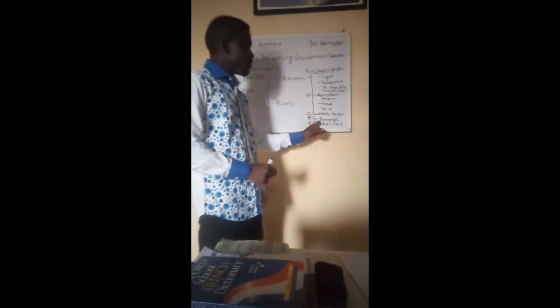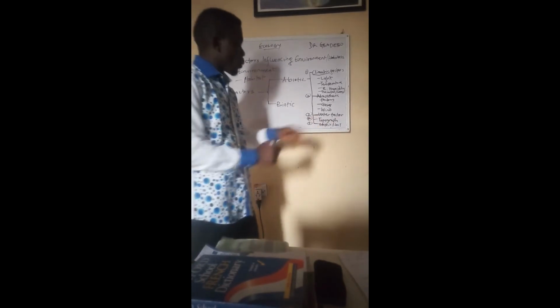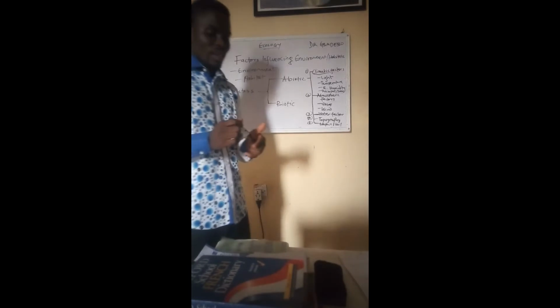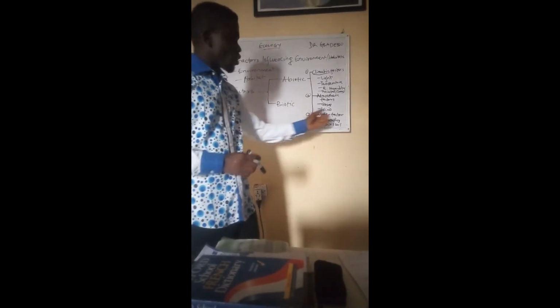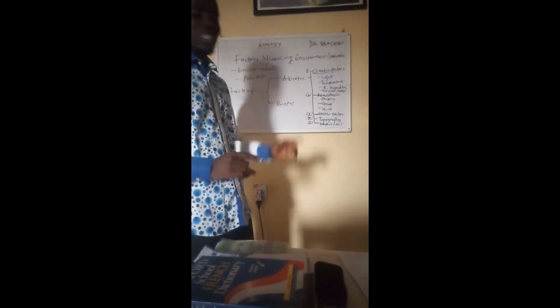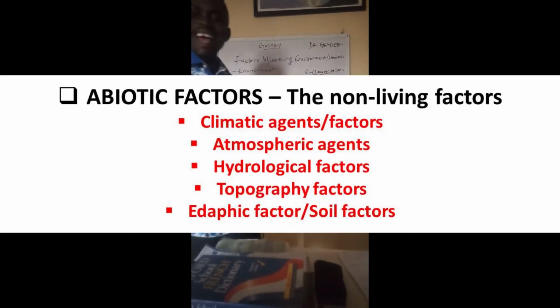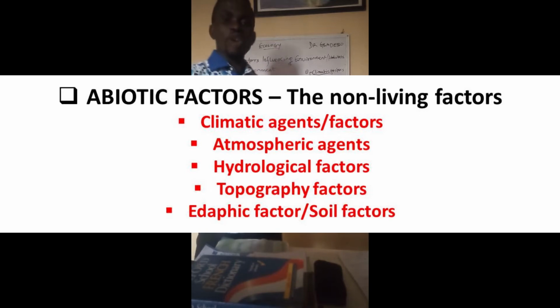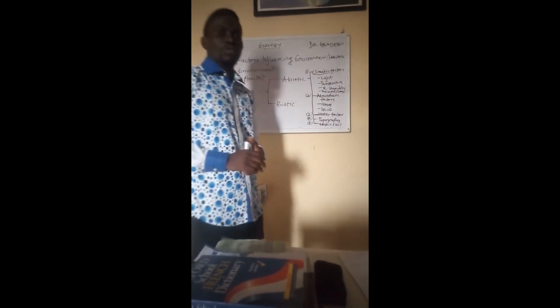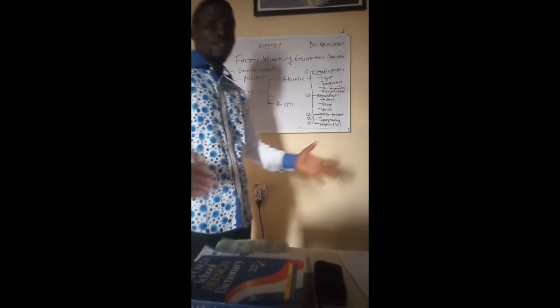And then I have the topography. That is number four, the topography. And then number five under the abiotic factors are the edaphic or the soil factors.